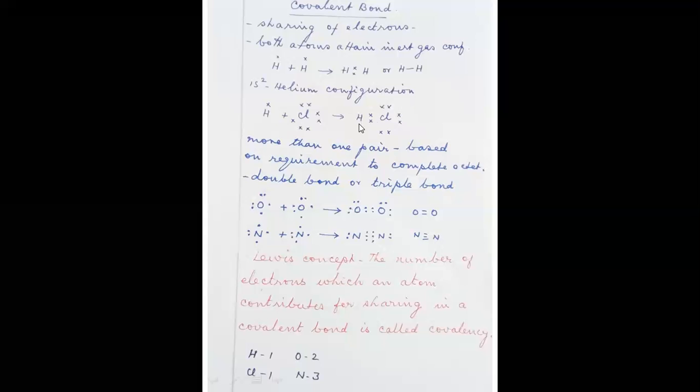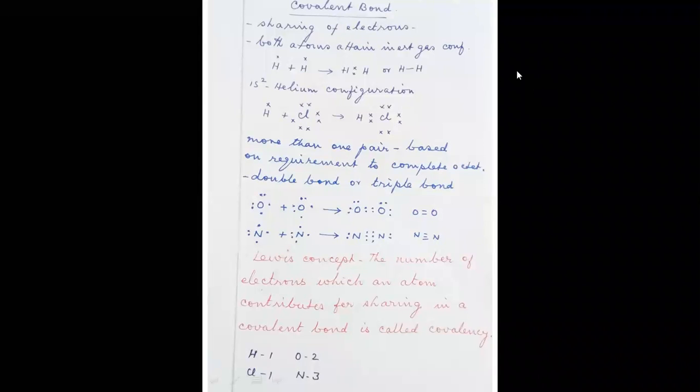This hydrogen completes its duplet and the chlorine completes its octet. So chlorine gets a stable electronic configuration, and hydrogen also gets a stable electronic configuration. The hydrogen chloride molecule is stable because of the sharing of electrons. So the bond formed between hydrogen and chlorine is a covalent bond. We have seen that only one pair of electrons is shared, but there is a possibility of sharing more than one electron pair also.